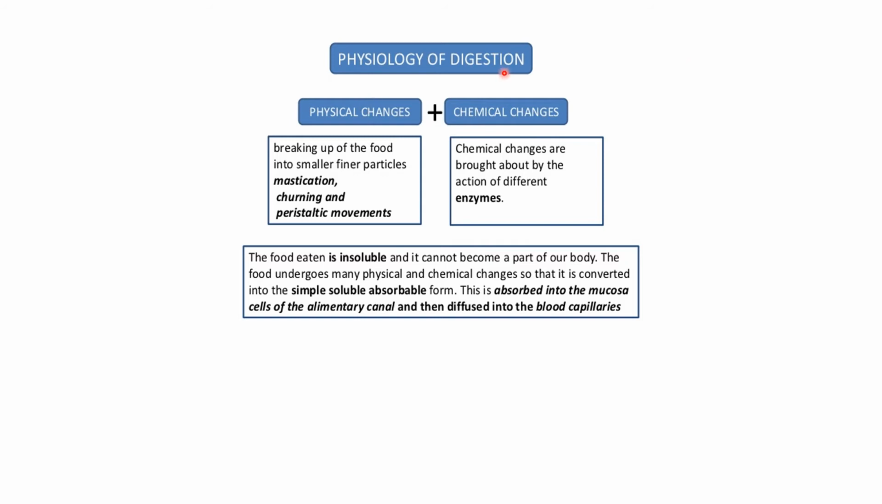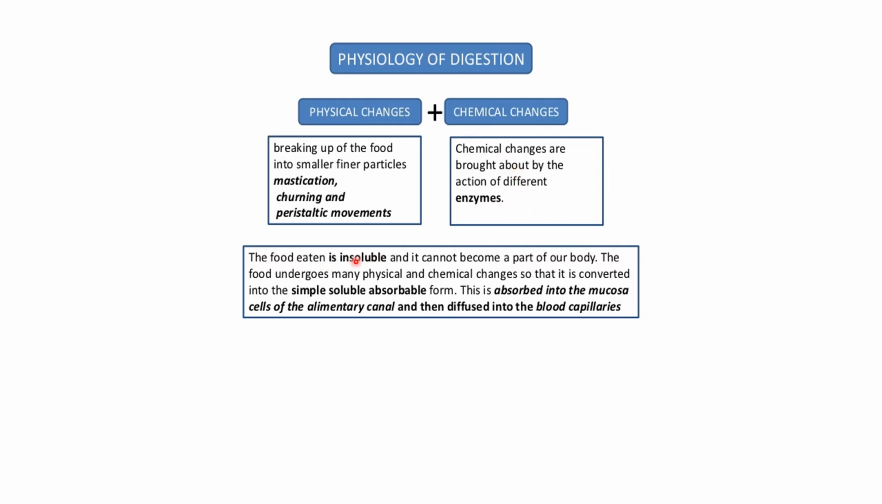Now let's see the physiology of digestion. So there is physical change plus chemical change. Physical change is the breaking up of food into smaller, finer particles through mastication, churning, and then peristalsis movement. The chemical changes are brought about by the actions of different enzymes.